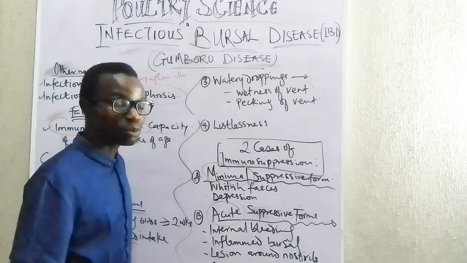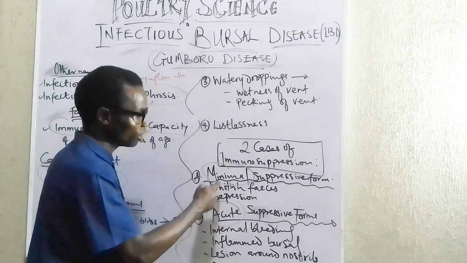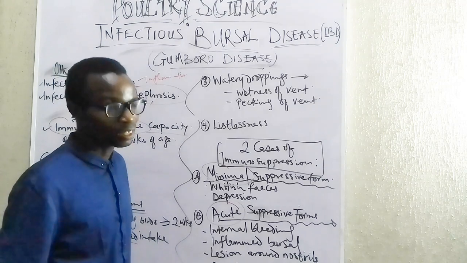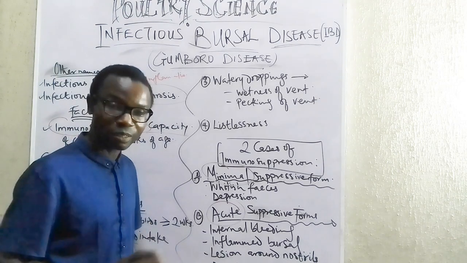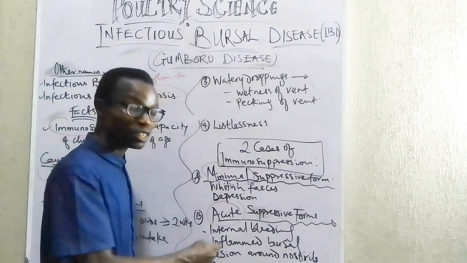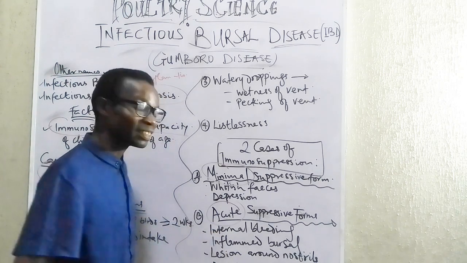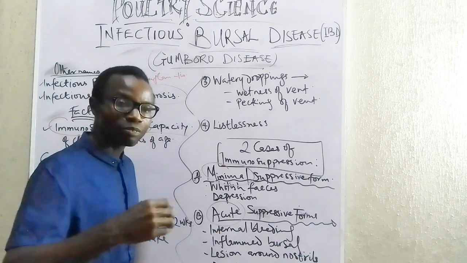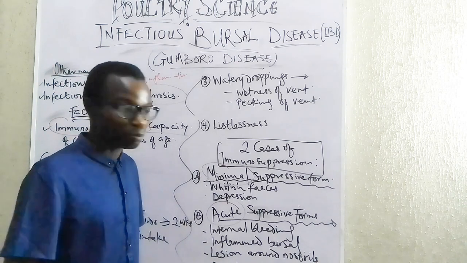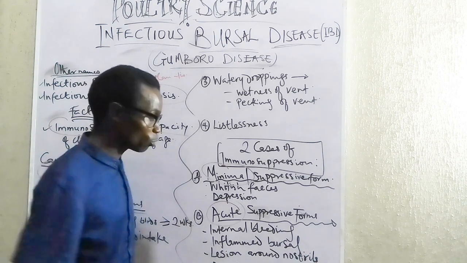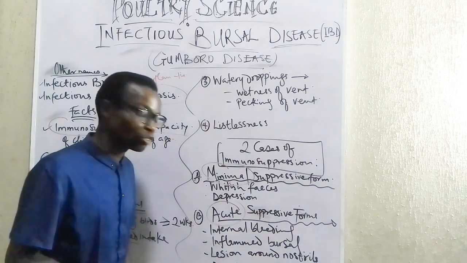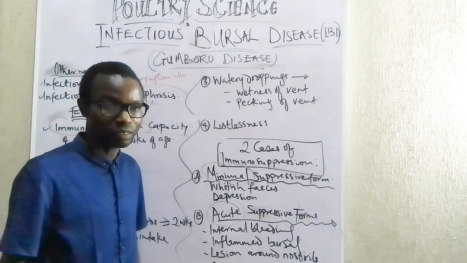Now what are the things you see? Another sign of it is you see whitish feces and you see depression. Of course, the animal is not interested, it's depressed. On the other hand, when it's acute, you will see these things and even more. Number one, you see internal bleeding. If the animal has died and you do a post-mortem, you see there's bleeding, which is also called hemorrhage. Another thing is you see infectious, inflamed bursals.